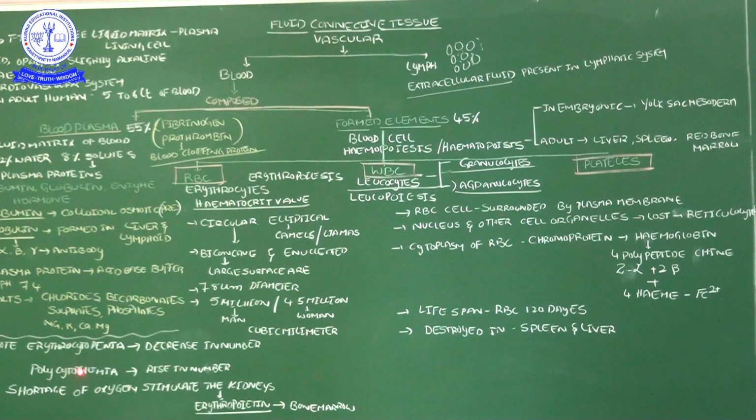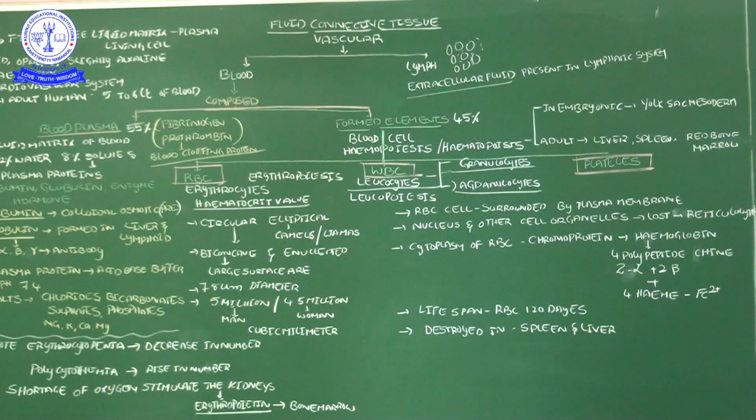Okay, sometimes the RBC number per cubic millimeter increases, that is polycythemia. If the RBC number increases, that is polycythemia. If it decreases, that is erythrocytopenia. Okay, these are the two types of disorders based on increase and decrease. If the number is increasing, polycythemia; if decreasing, erythrocytopenia.